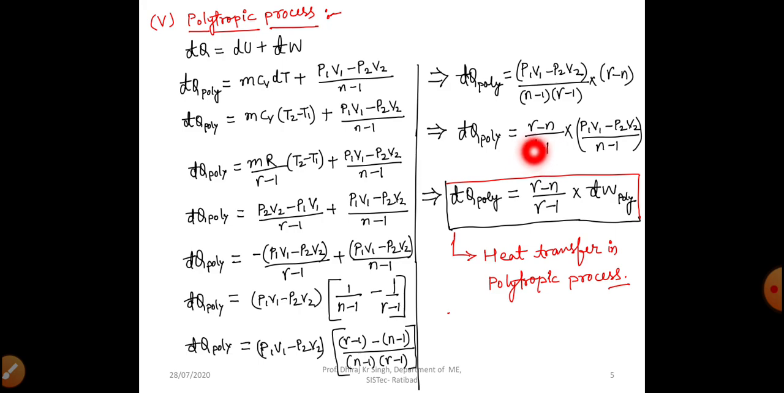That means if we want to find the polytropic process heat, we just need to know gamma and n, right? We need not know the temperature, the Cv value, or the mass. By knowing the gamma and n values, we can find our polytropic heat transfer. So the final expression of polytropic heat transfer is (gamma minus n) divided by (gamma minus 1) into del W polytropic, right?